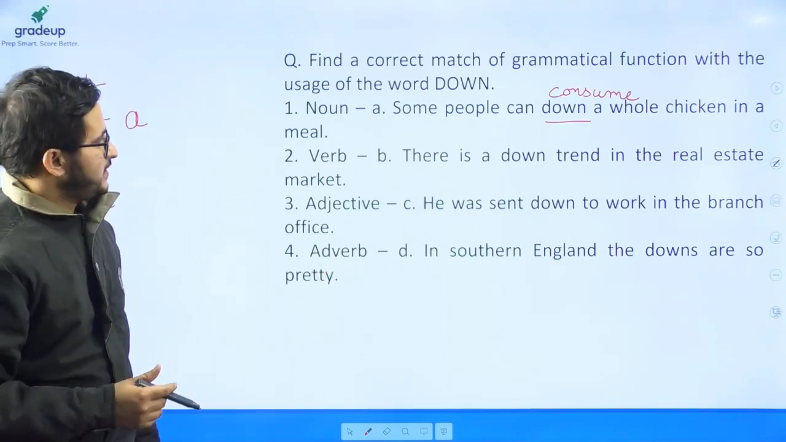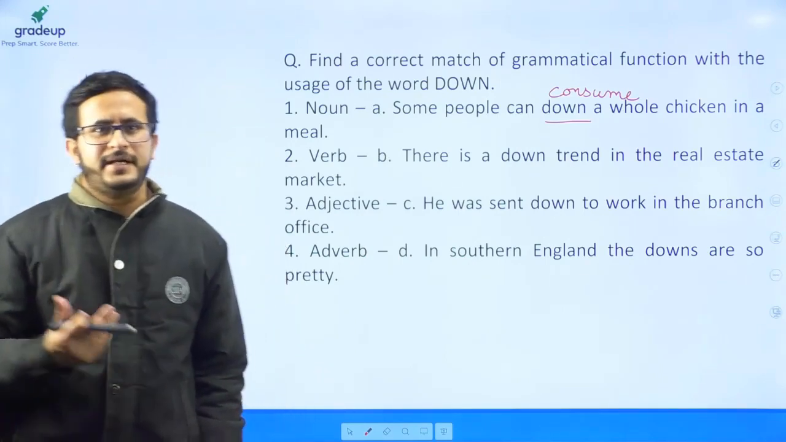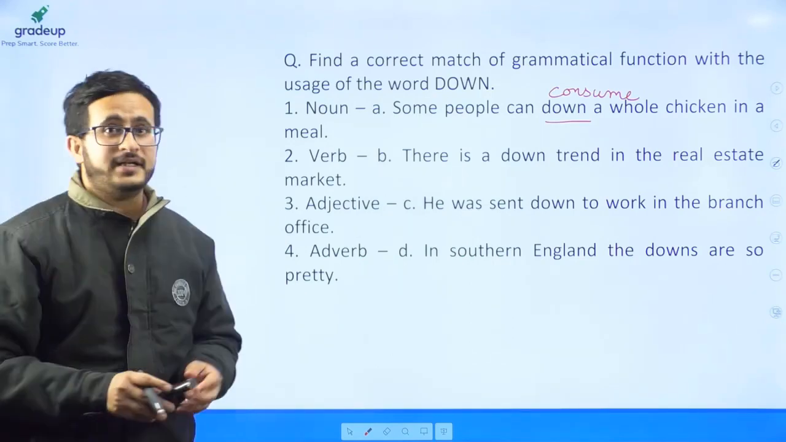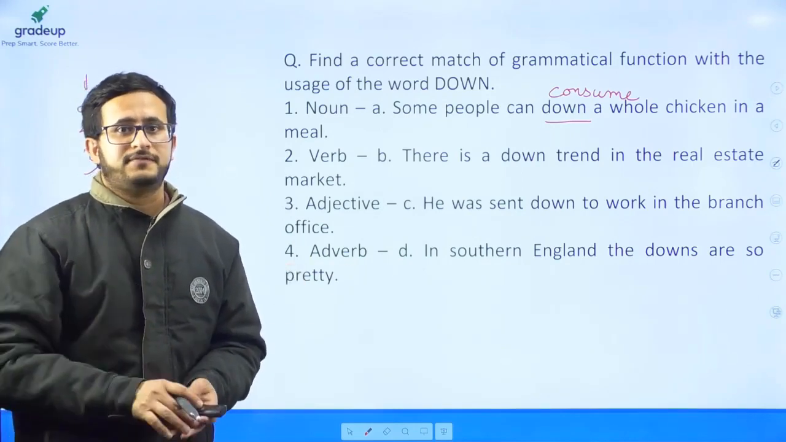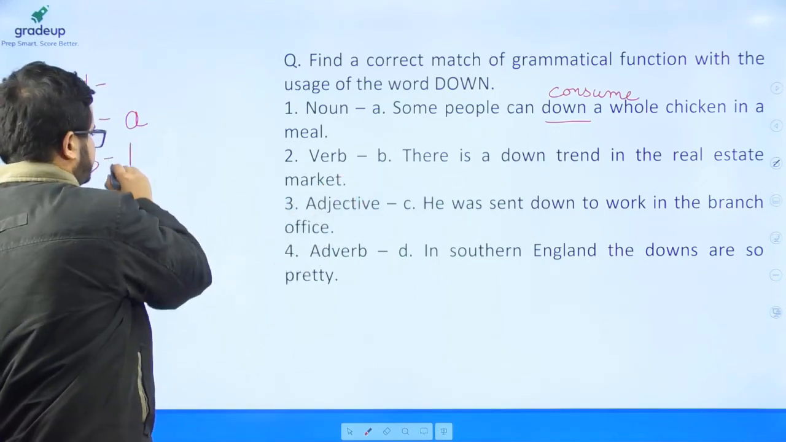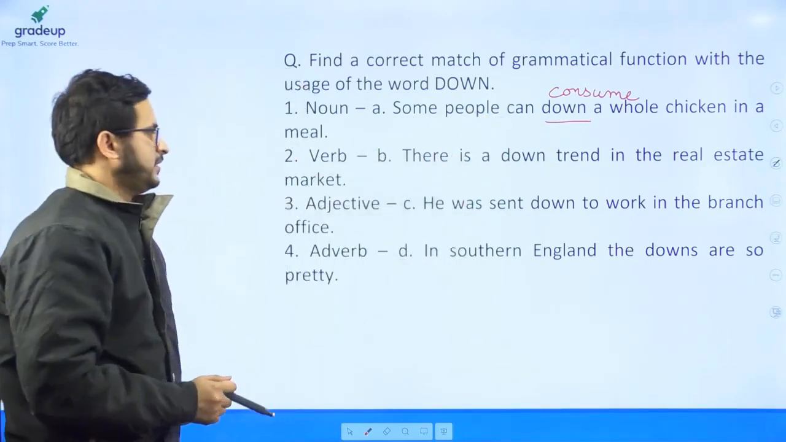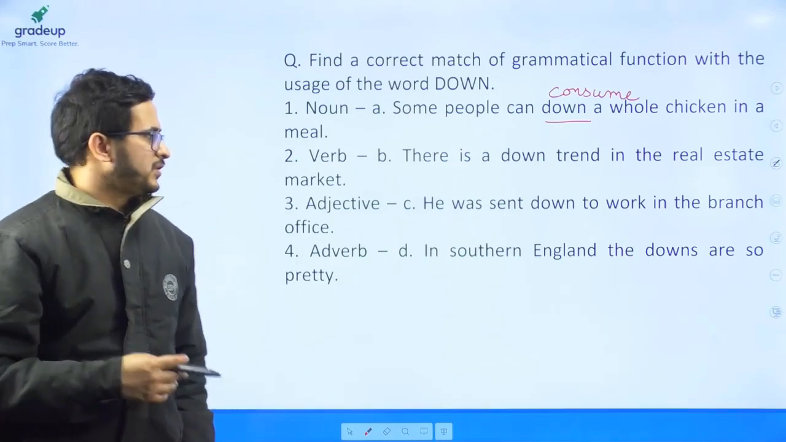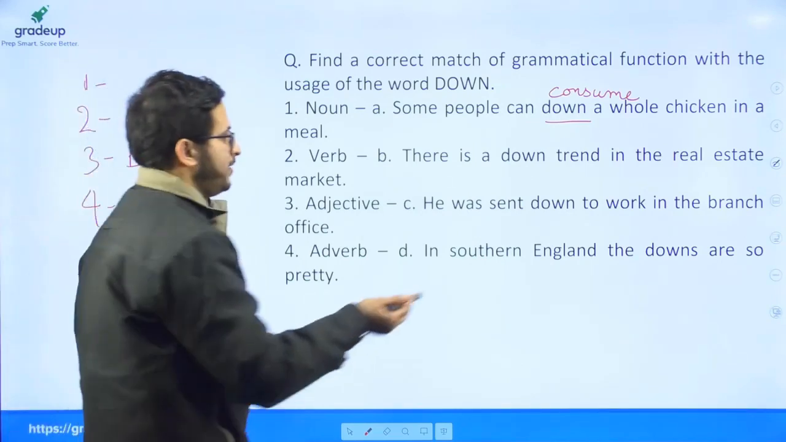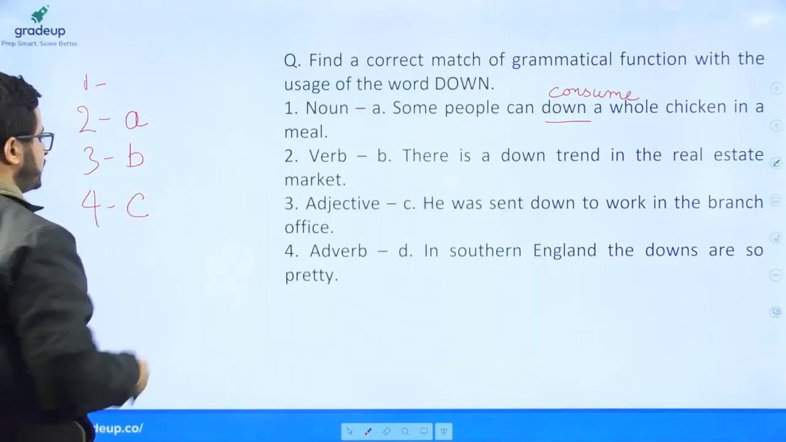Now the second sentence says there is a downtrend in the real estate market. So trend is a tendency, which is a noun. So the word down describes the noun here. Hence it would be an adjective. Okay, so this is a verb, this is an adjective. He was sent down to work in the branch office. So send is a verb here, and down here is describing the verb. So it is an adverb. So fourth goes with C.